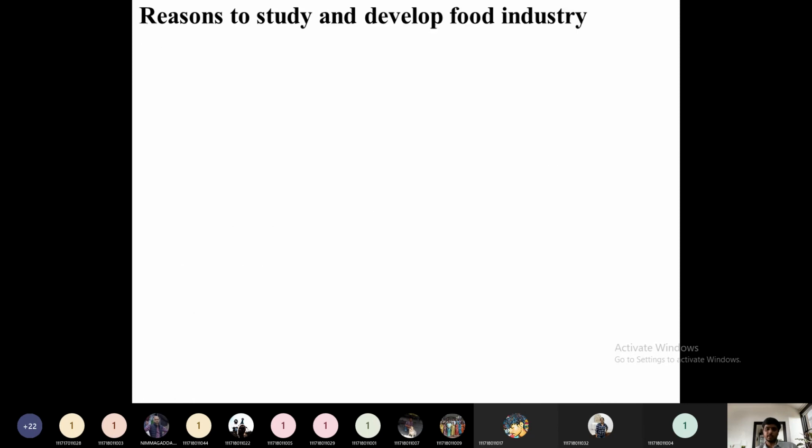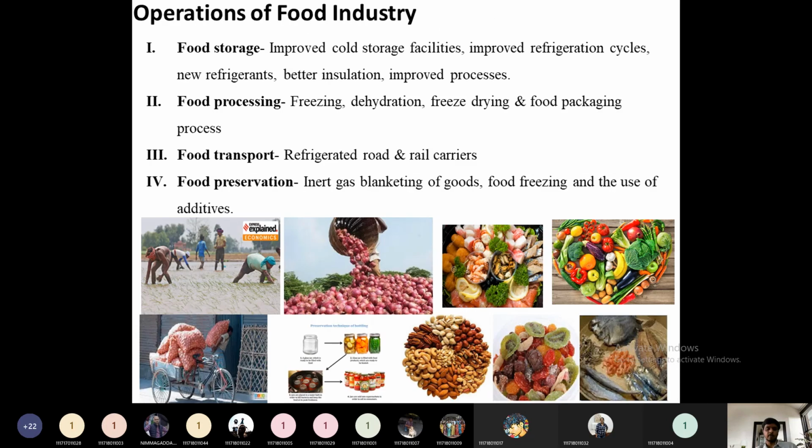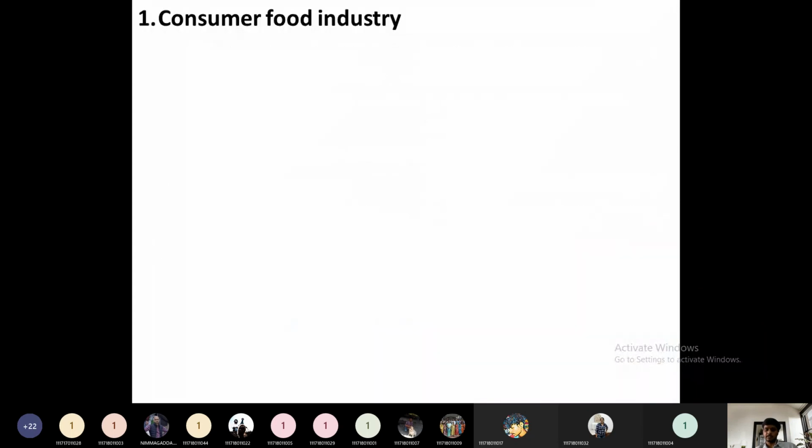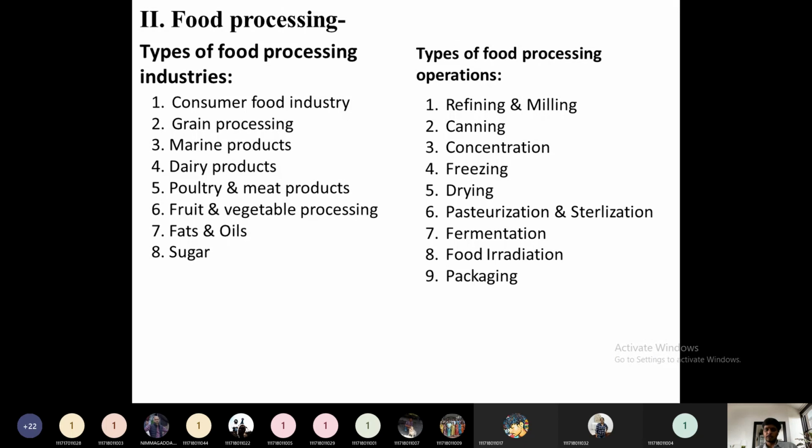Then reasons to study. I have still not prepared this PPT. I will prepare. Then food operation for the food industry. There are only 4 major operations in the food industry. Food processing is somewhat a little bit big, because there are different types of food processing industries and different types of operations.